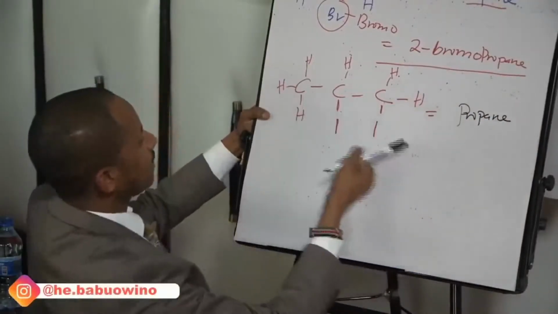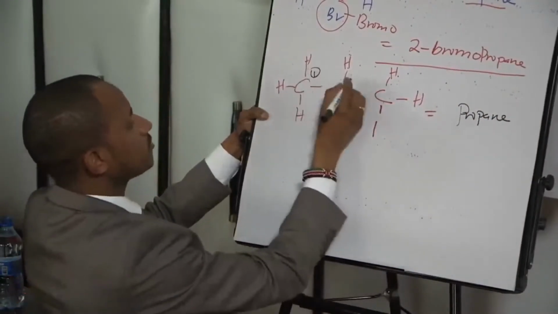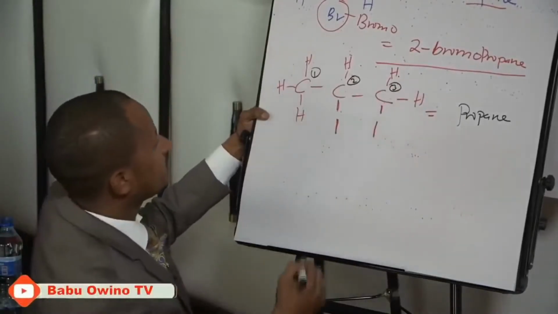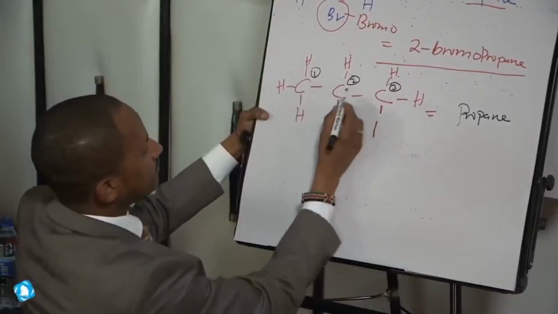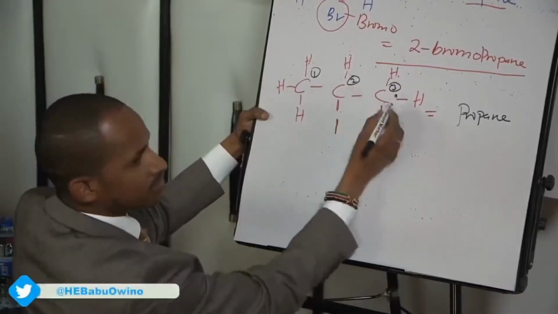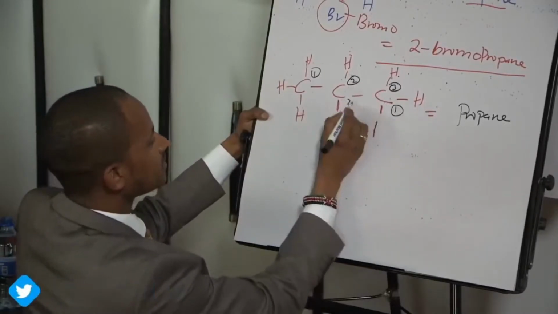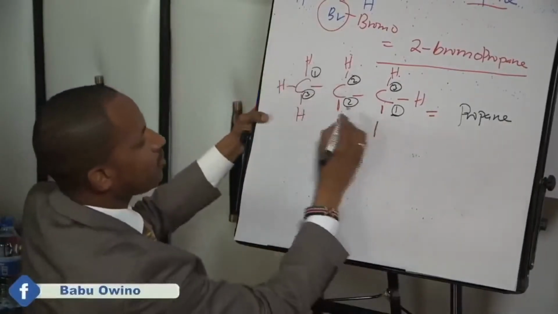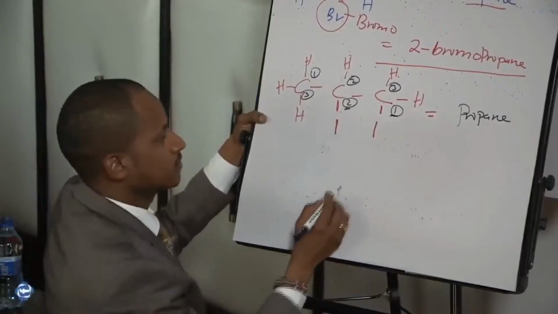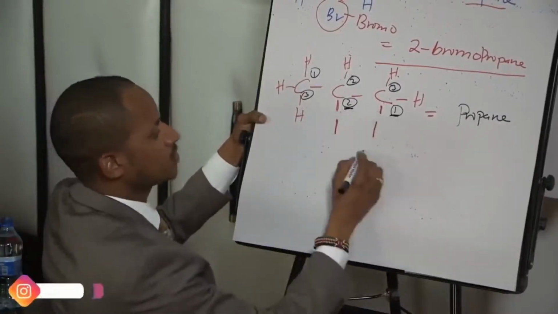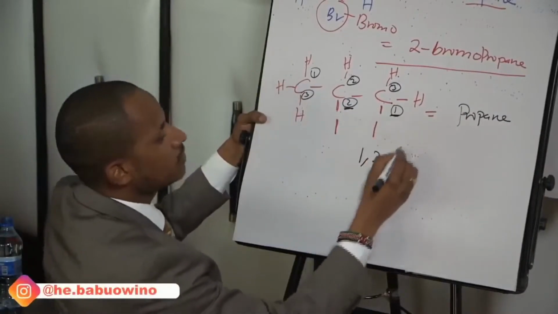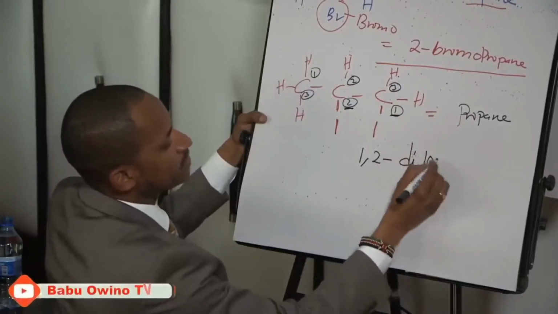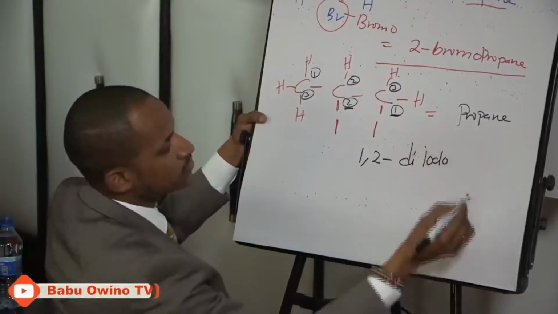After that, identify on which carbon atom they fall. There are two, they fall on the second and the third, or the first and the second. The most important thing here, we take the lowest possible values. So you take 1 and 2. We said when there are 2 it is di, but because it is iodine it is diiodo propane.